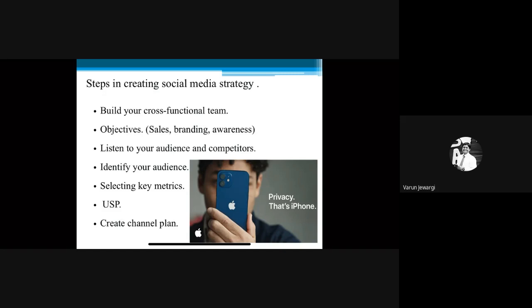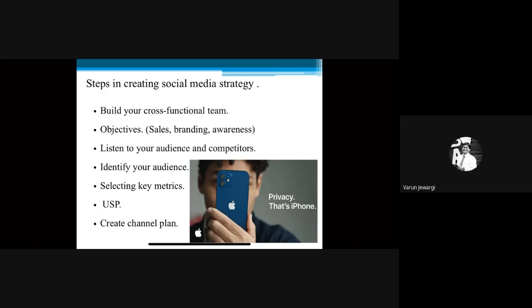Customers and competitors will give you inputs that will help you choose your social media and create content for your customers and your audience. That will help you gain an extra edge over the competition. Identify your audience.